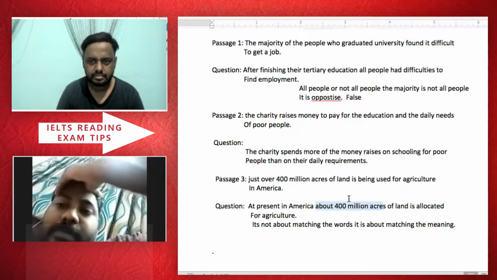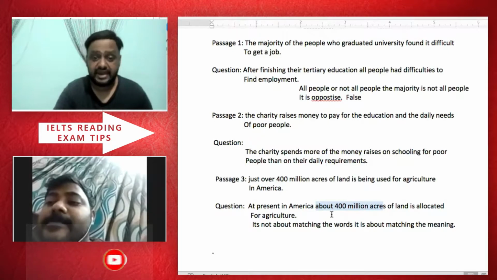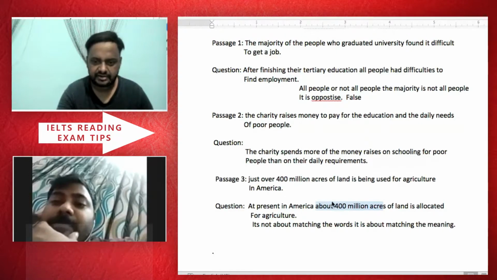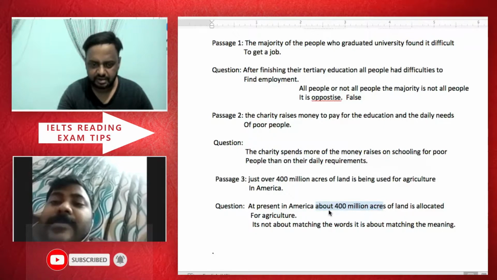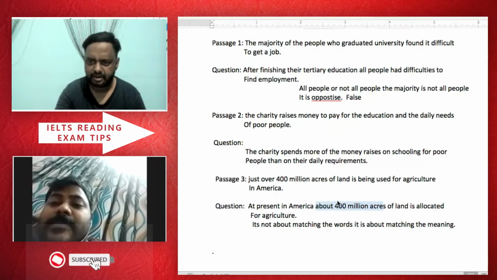It's very tricky. See, if they had said less than 400 acres, then you would say 100% there is a contradiction and they are opposite. Then you could say that it's false. Or even if they hadn't mentioned the area of the land in the second one, then you could say not given, because they haven't mentioned anything about the land.